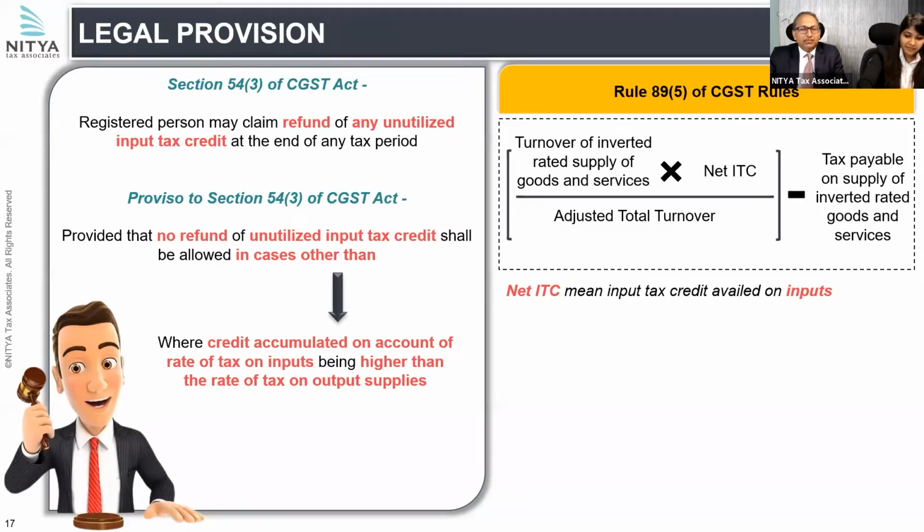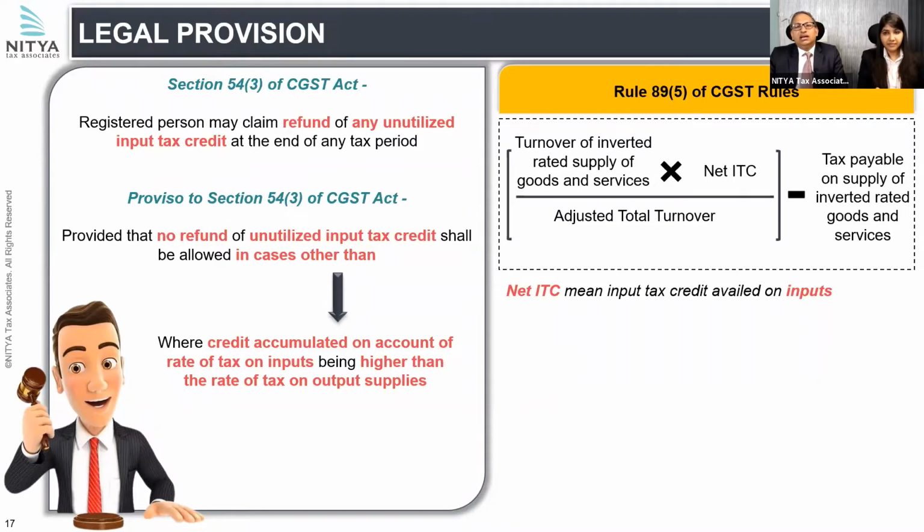Now, what does this mean? This means that your inputs are at a higher rate, but your output supply is at a lower rate, which is resulting in accumulation of credit. And if such a credit gets accumulated, then you are eligible for refund under this proviso to Section 54(3). There is a formula prescribed under Rule 89(5).